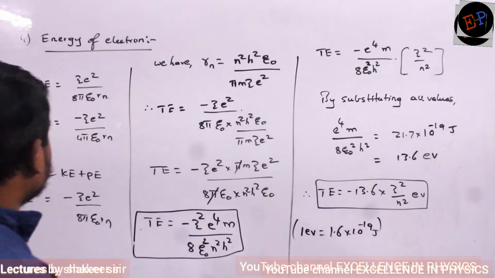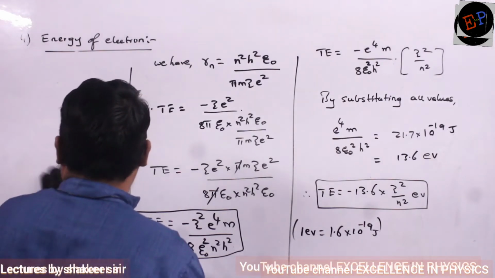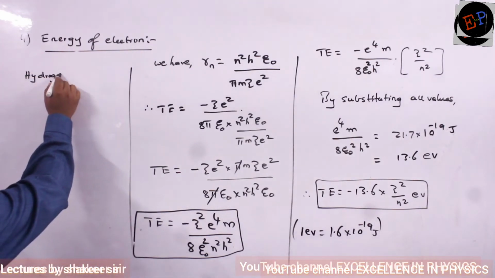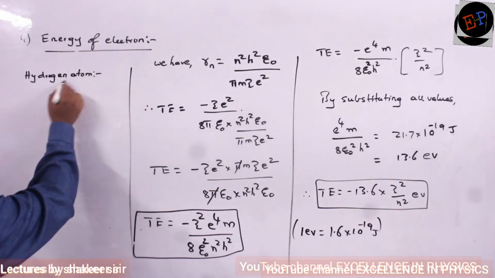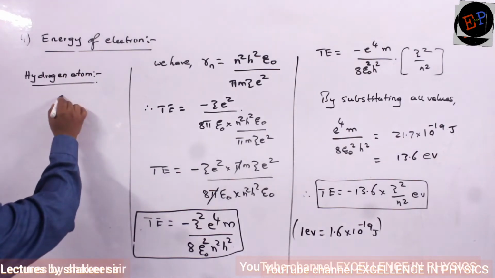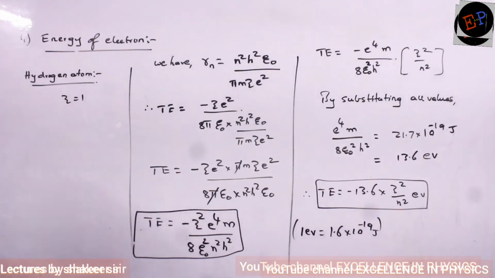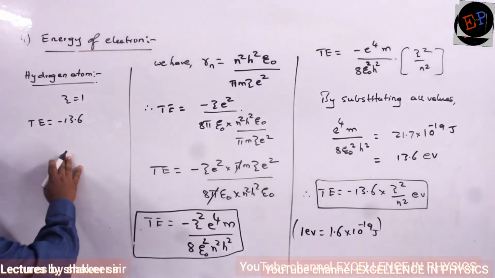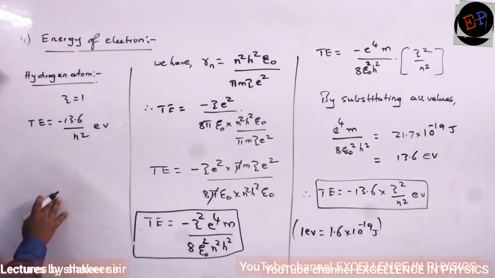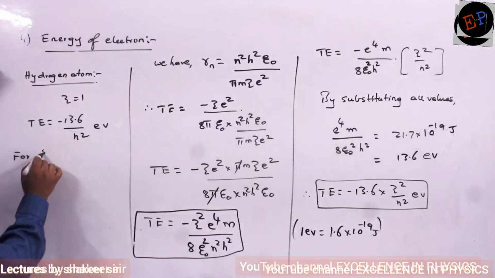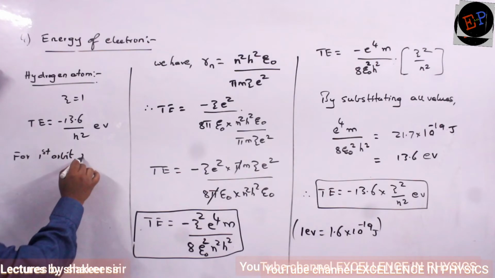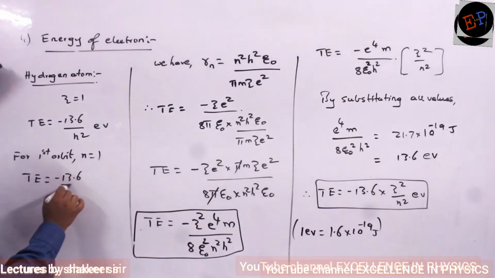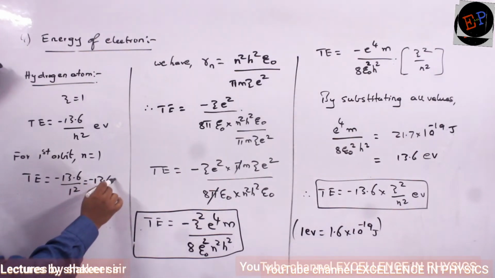So now if I do the calculation only for hydrogen atom, for hydrogen atom, Z value is 1. So what is the equation for total energy? It is minus 13.6 divided by n square electron volts. Clear? So now you can calculate for first orbit. For first orbit, n value is 1. So total energy is how much? Minus 13.6 divided by 1 square. It is minus 13.6 electron volts.